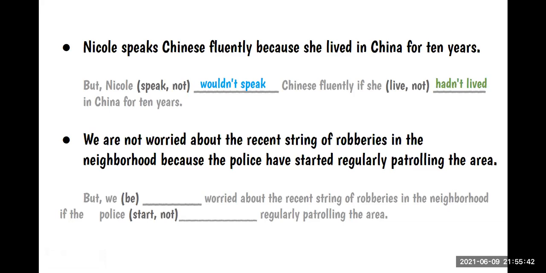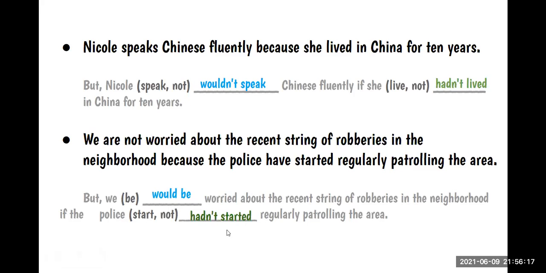Would y un verbo en la forma base o el perfect conditional, que sería would, have, and the past participle, sorry. ¿Cuál podríamos utilizar acá? We would be, right? We would be worried about the recent string of robberies in the neighborhood if the police hadn't started. Very good, hadn't started.